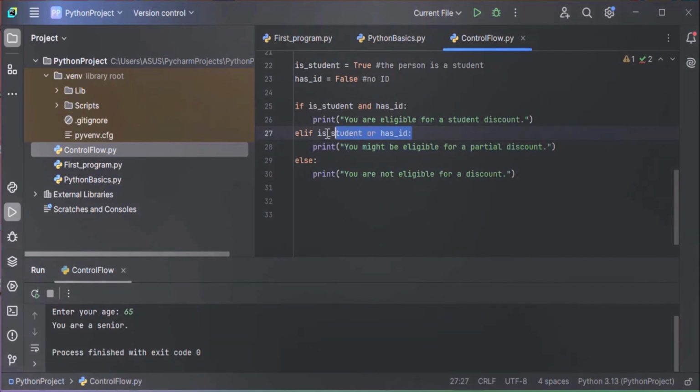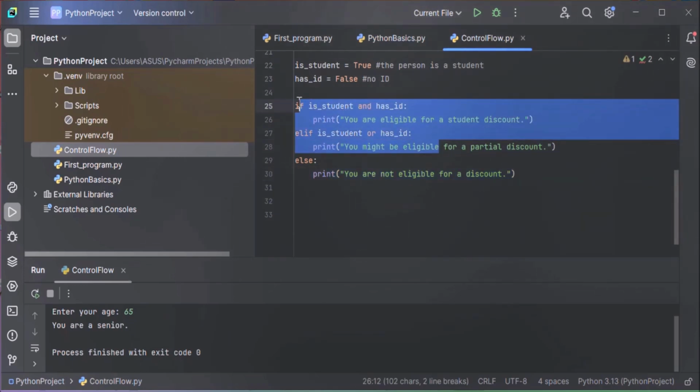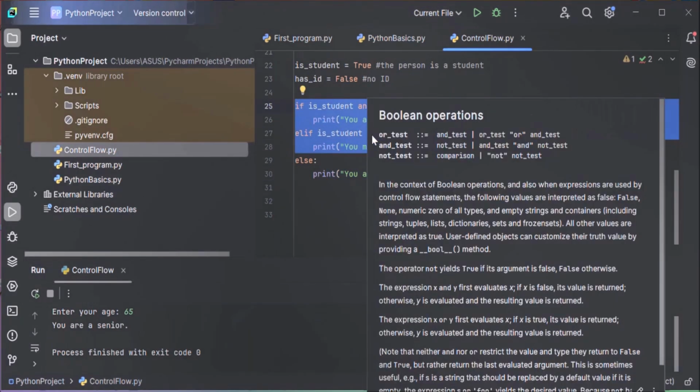And in case this condition is also not met, the else part will be executed, and we display a message: you are not eligible for discount. This else part is executed only when all the above conditions are false.